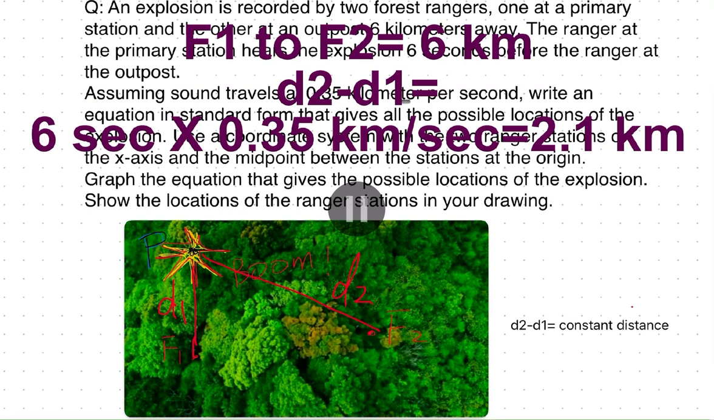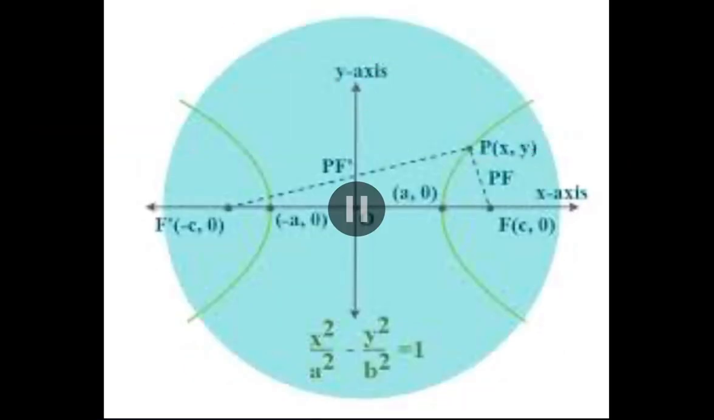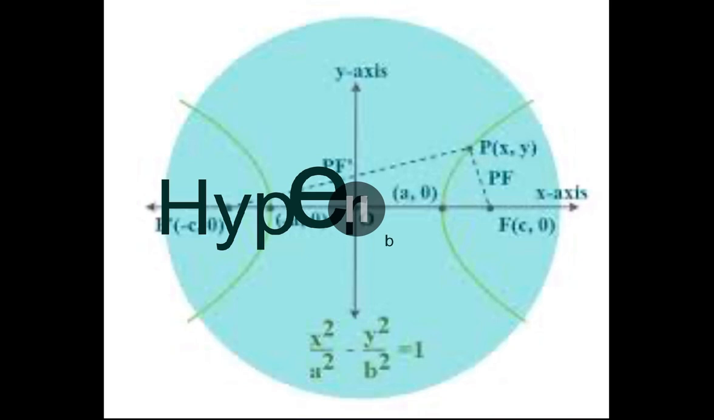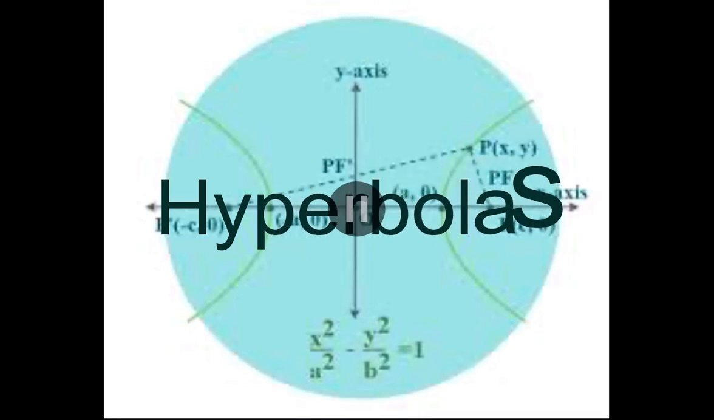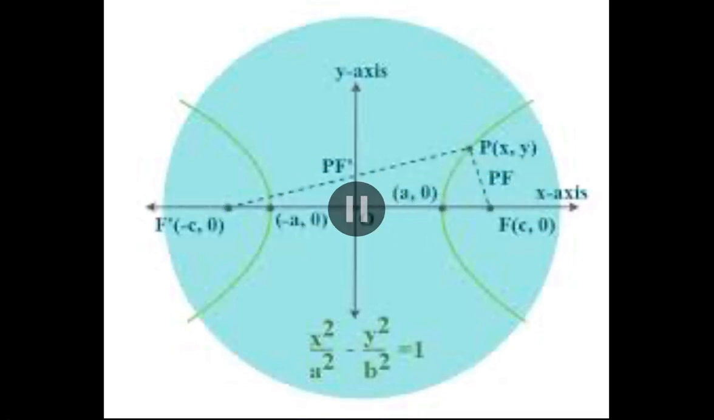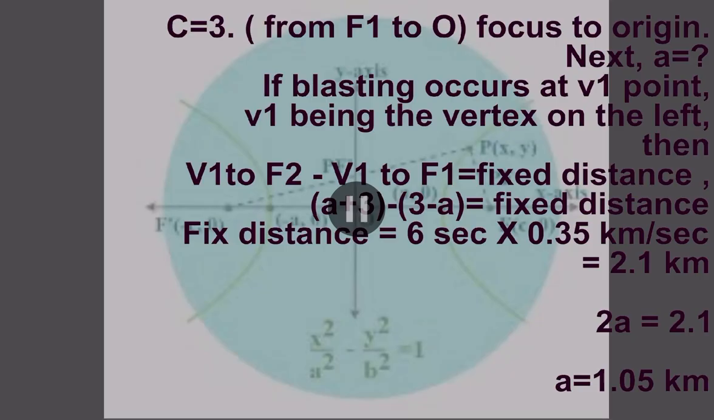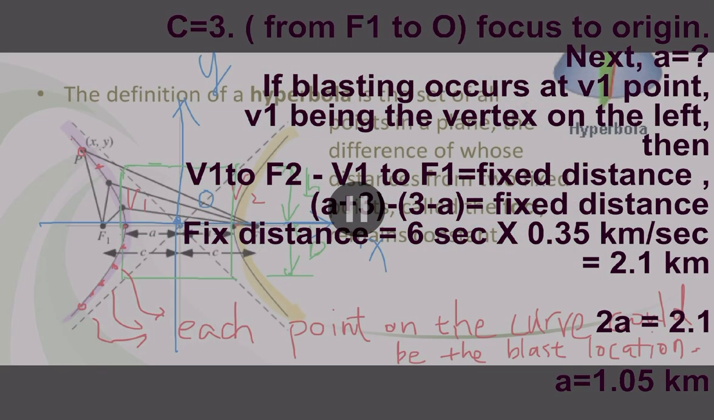Let's recall some definitions of conic sections. The definition of a hyperbola is the set of all points in a plane, the difference of whose distances from two fixed points, called the foci, remains constant. Now the distance from F1 to origin O will be named C. C equals 3 kilometers.